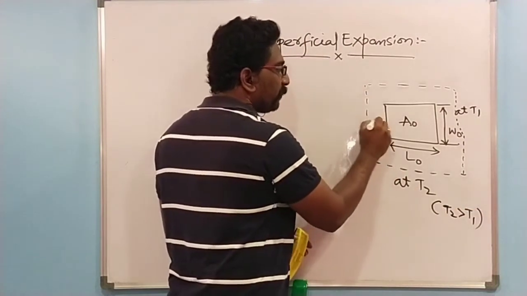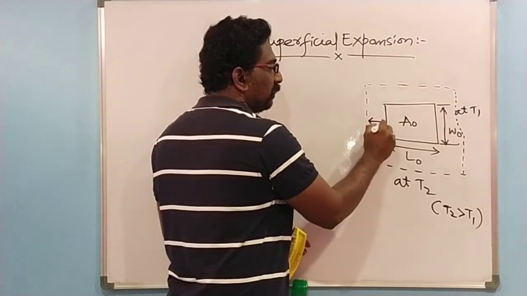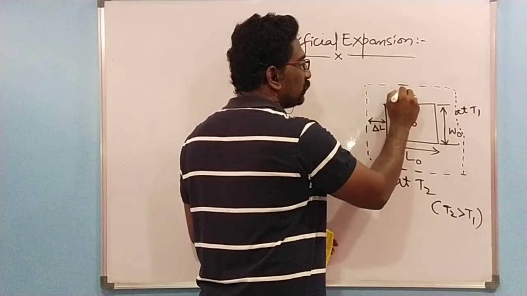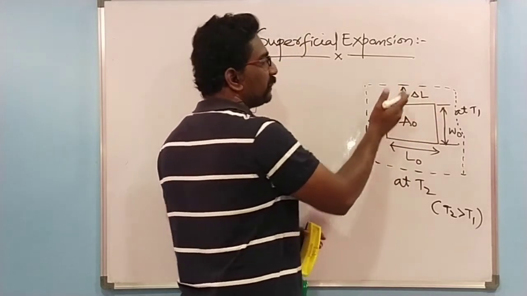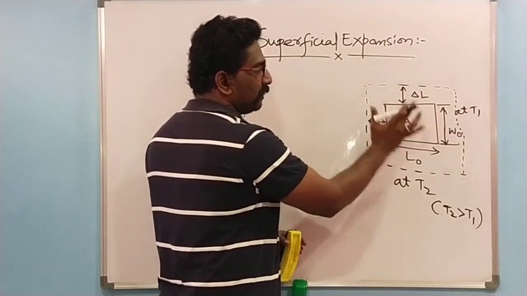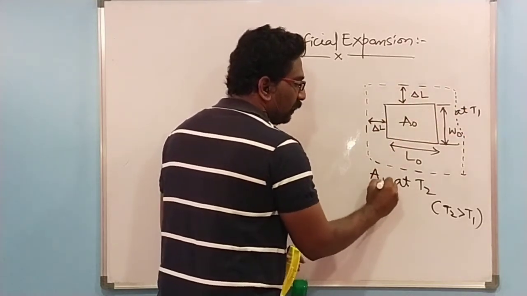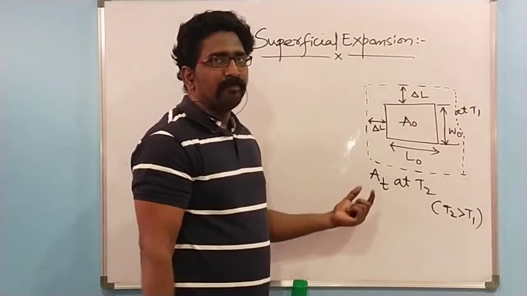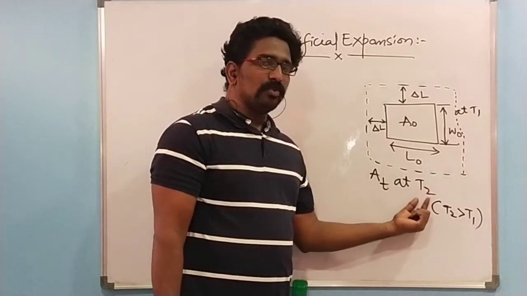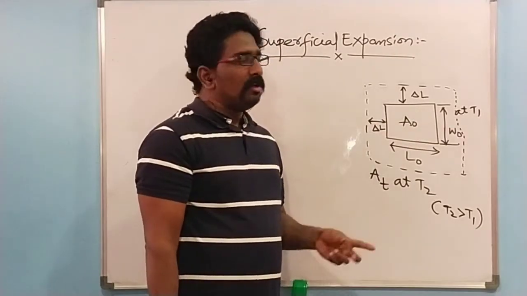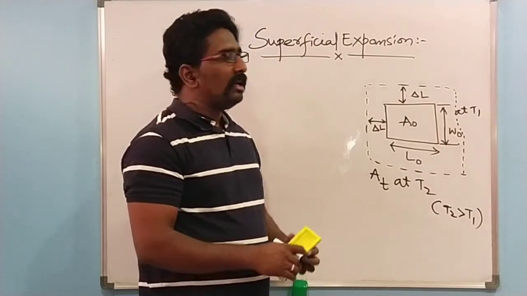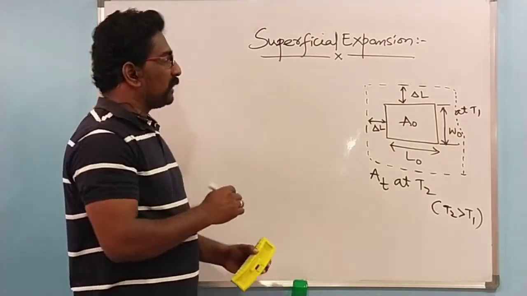Then definitely there will be an increase in width. Let that be equal to delta L. There is an increase in length and width, so ultimately the entire area of this solid after heating, let it be equal to AT. AT is the area of the solid after heating to a temperature of T2, and A0 is the area of the solid before heating, that is at the initial temperature T1. Let us see now the principle of superficial expansion.